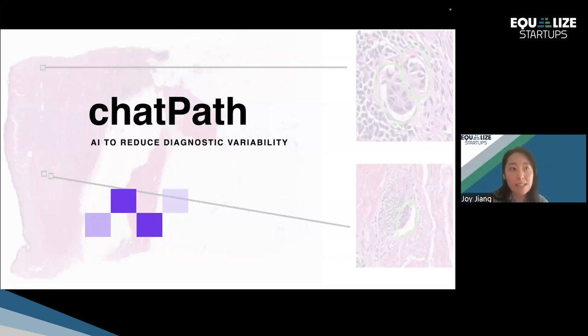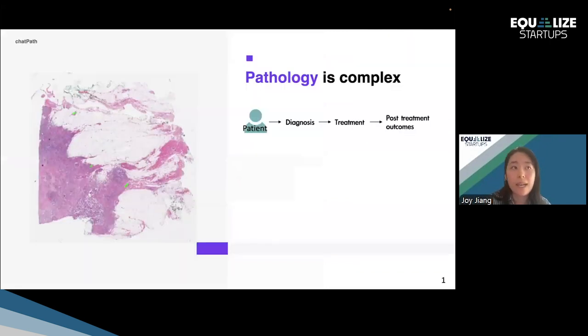And like I said, this project started with breast cancer, but because we've been working on it for many years, this has expanded to many other different types of cancer as well, which I will show later in this pitch. And this product started from a patient perspective. So after a biopsy is taken from the patient, what are some of the information that the patient needs to know, right? So diagnosis, their treatment, and of course, their post-treatment outcomes.